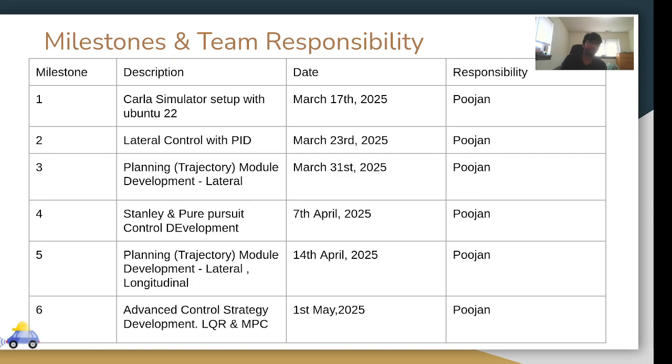Milestones. The first milestone is already achieved. The second milestone is lateral control with PID. If I have local waypoint information, I want to experiment with a simple PID to see how well my vehicle can follow and be controlled. After that, I want to develop a whole trajectory module for lateral control. That will help me implement Stanley and pure pursuit.